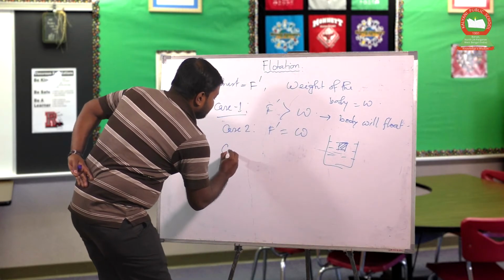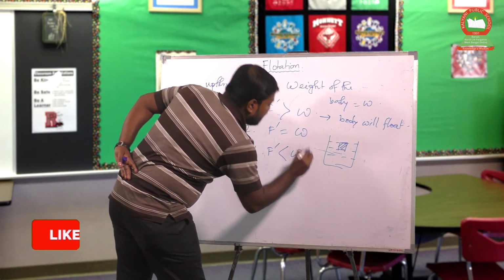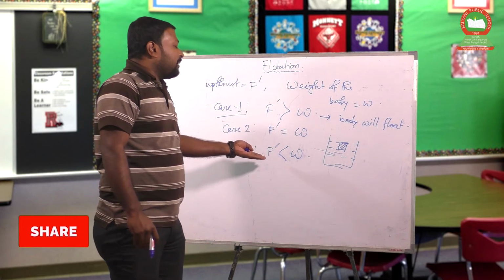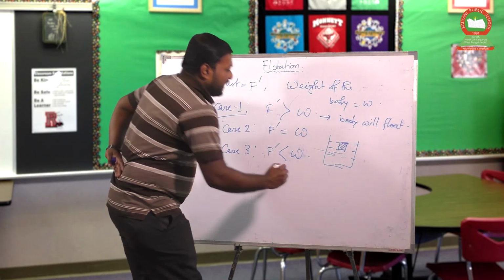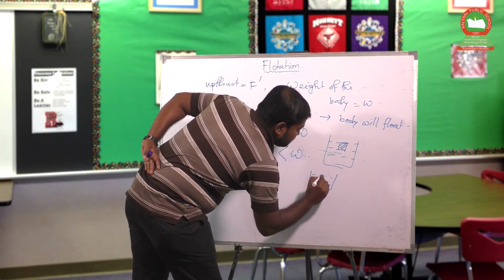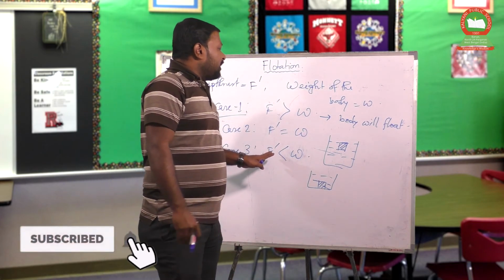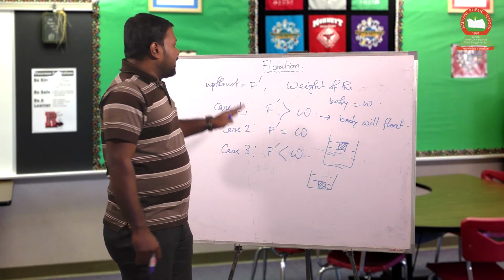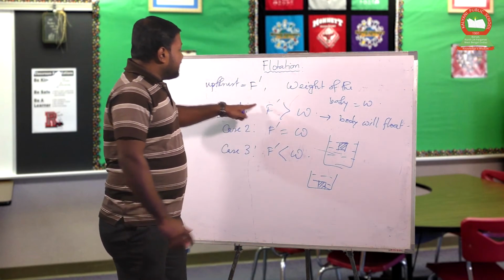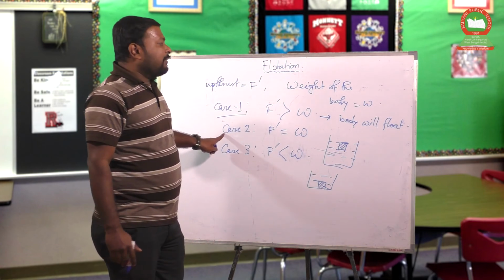Now case 3: if F prime is less than W, if the weight of the body is greater than the buoyant force, then in this case what happens? The body will submerge, because the effective weight of the body is greater than the buoyant force. So there are 3 cases in which the body can float or submerge. These 2 criteria, case 1 and case 2, are called the conditions of flotation.